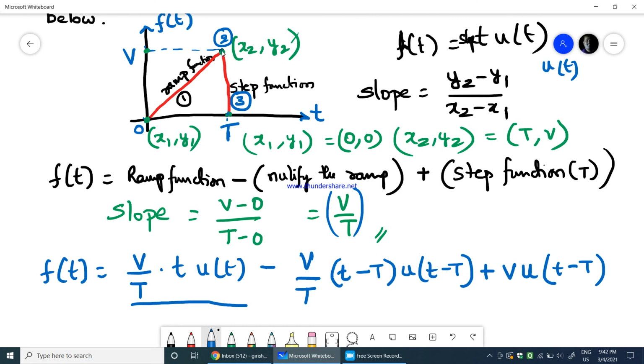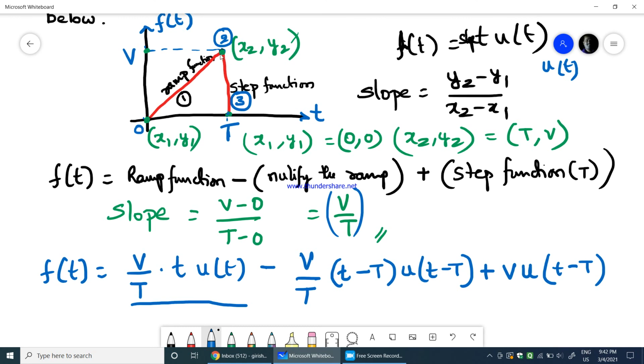As we are nullifying the ramp at this point because it is getting converted into a step function, therefore minus v by t, which is the slope for any ramp function. So for both the ramp and its nullifying you get the slope v by t, multiplied by the ramp function with respect to the delay T, therefore t minus T into u of t minus T, plus the step function.